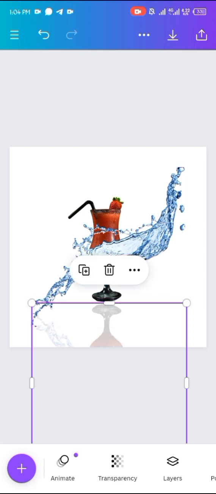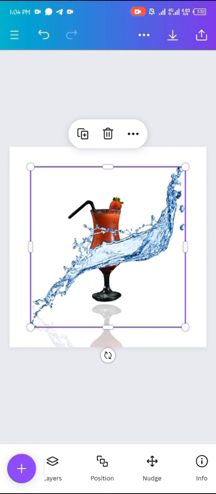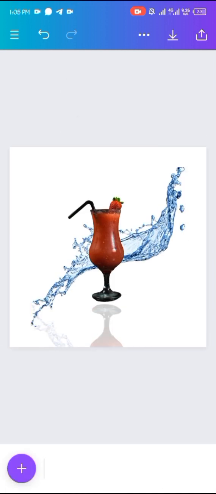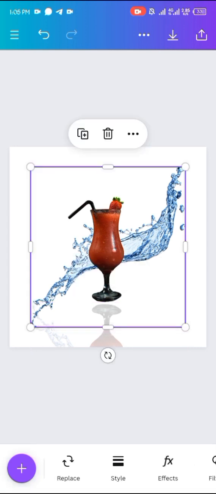So that glass and this other water splash is giving us that mirror image. So we are going to send this to the back. We go to position, we send to the back, so that the water splash is going to go behind the glass. So this is it, guys.